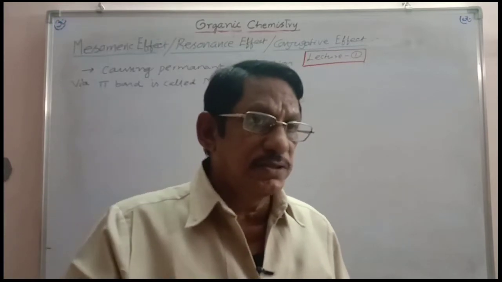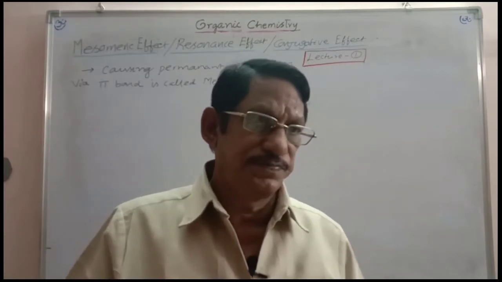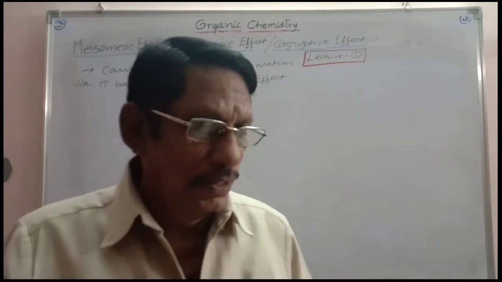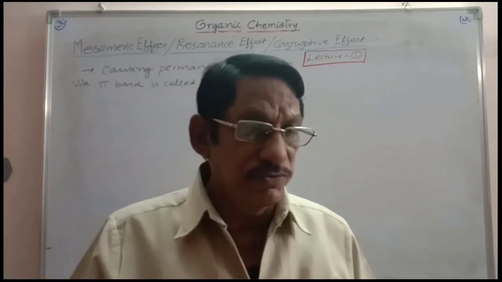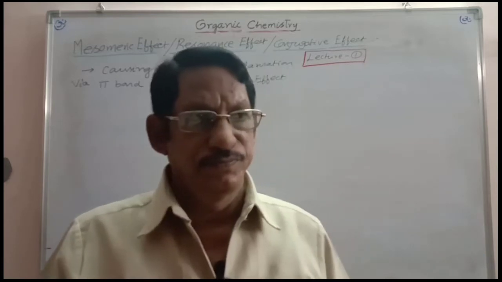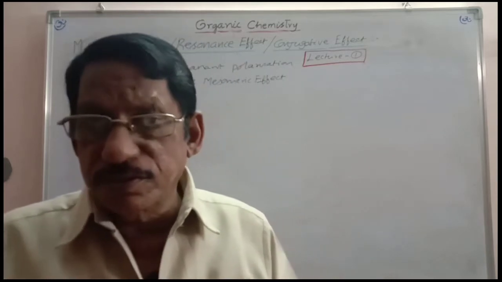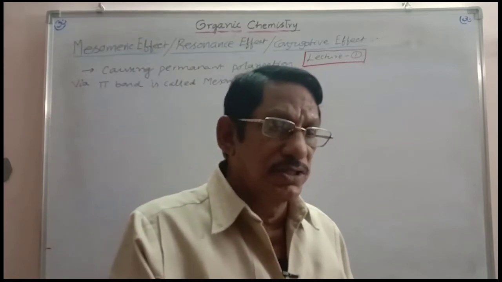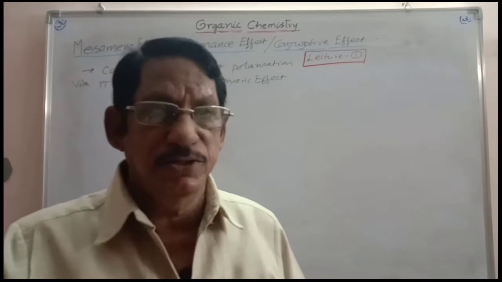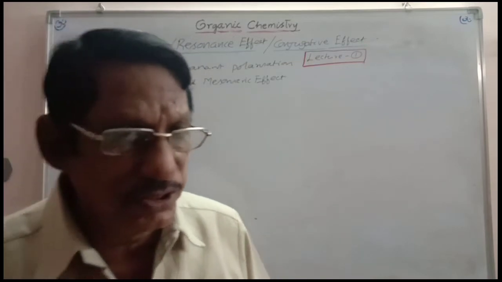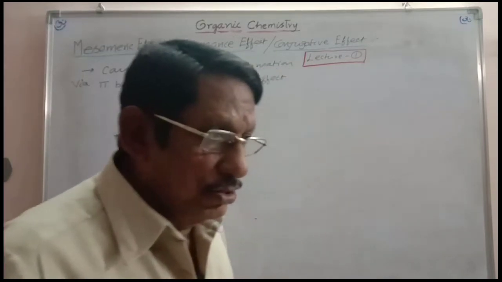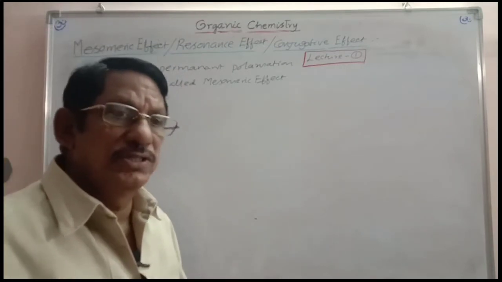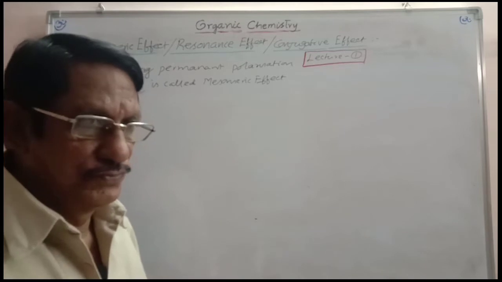But resonance effect is individual. It is not depending on the mesomeric effect. We can write resonance structures for some molecules where mesomeric effect cannot be seen. But without resonance structures, you cannot understand the mesomeric effect. That is why mesomeric effect is understood better through resonance, and so this is also called resonance effect. Anyhow, this will be taking place in the ground state of the molecule, and so it is permanent polarization.